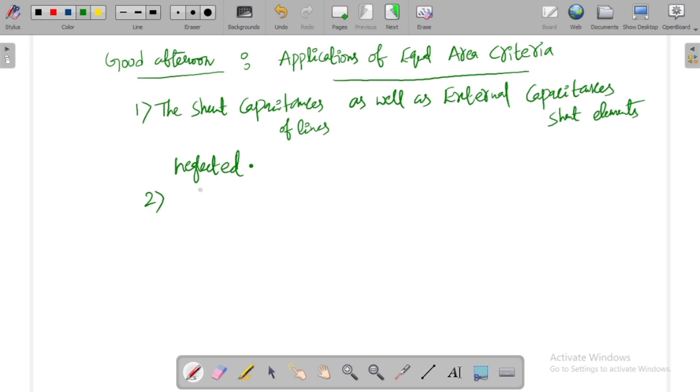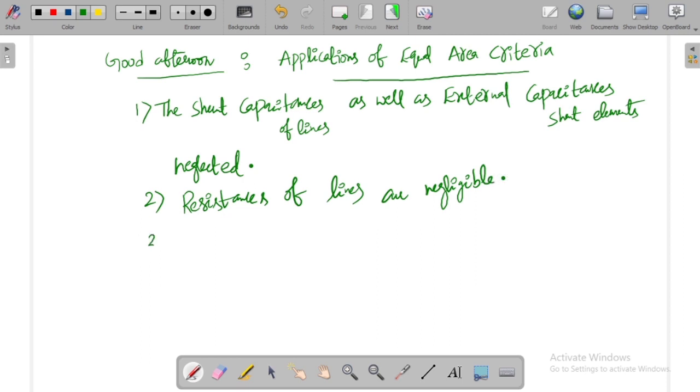Second thing is the resistances of lines. The resistances of lines are negligible. So we don't consider the resistances of the lines. We only consider the reactance.